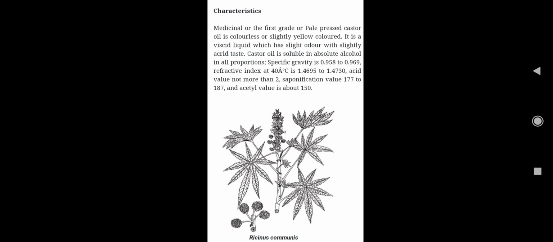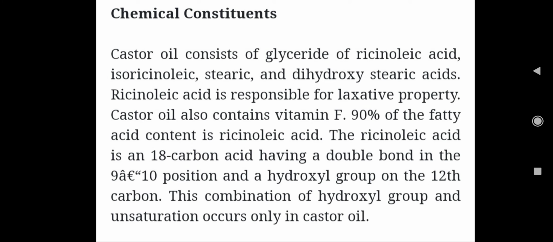Refractive index at 40 degree is 1.4695 to 1.4730. Acid value not more than 2, saponification value 177 to 187, and acetyl value is about 150. So these are the characteristics. Also you should compulsorily mention in your answer the chemical constants, without chemical constants the answer will not be fulfilled.